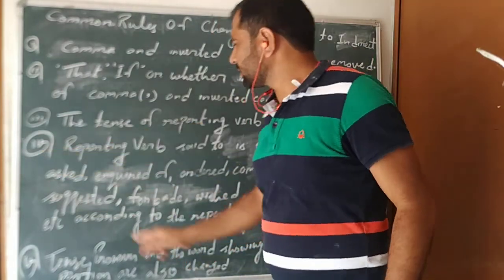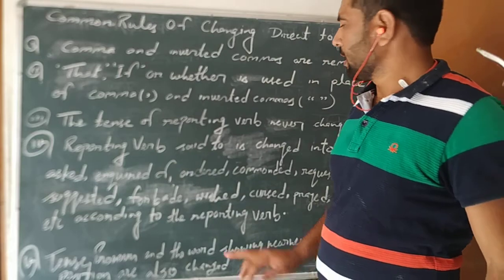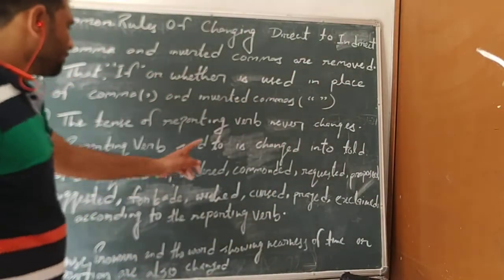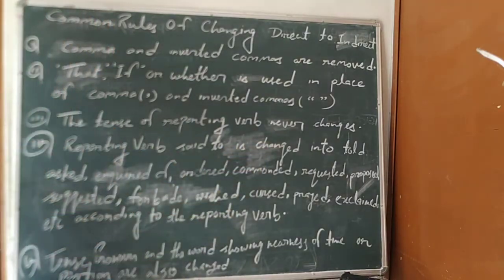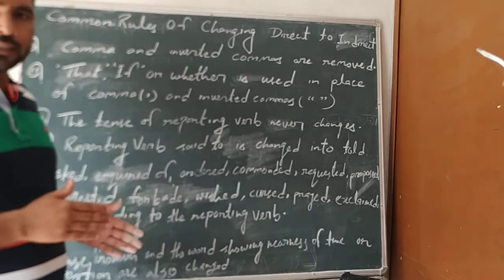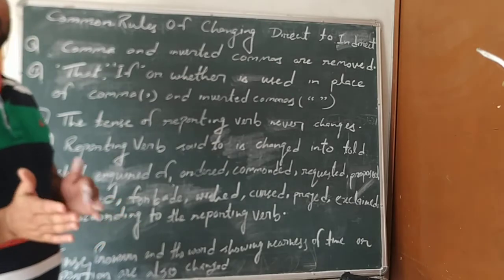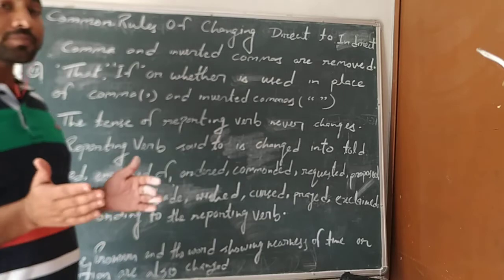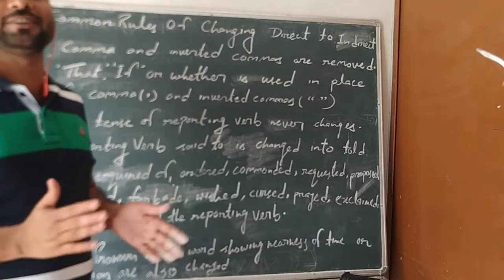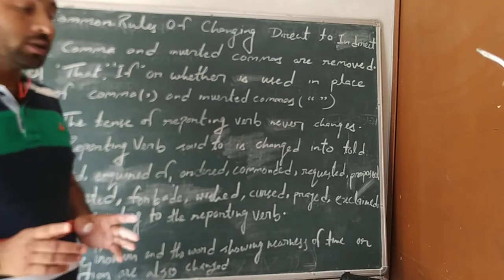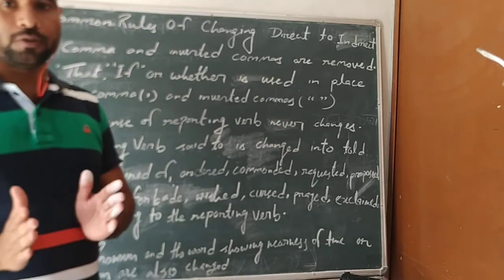The fourth point is the reporting verb said to. The reporting verb said to is changed into told, asked, inquired of, requested, ordered, proposed, suggested, advised, exclaimed, forbade, wished, cursed, prayed, etc., according to the sense of the report.